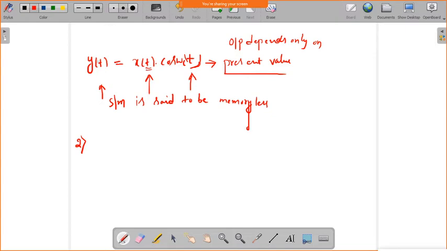So the system is said to be a causal system, because it does not depend on any future value either, is it not? If we want to say the system is non-causal, it should depend on the future values. Here in this system there are no future values present. It only has a present value. So that is why the system is causal.